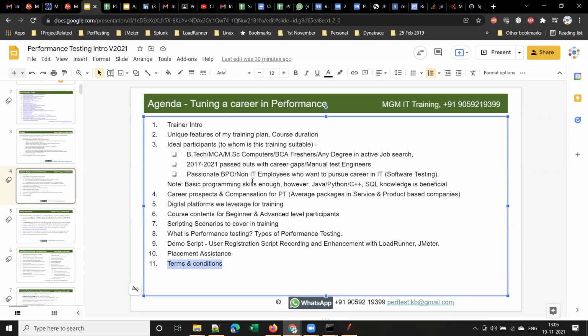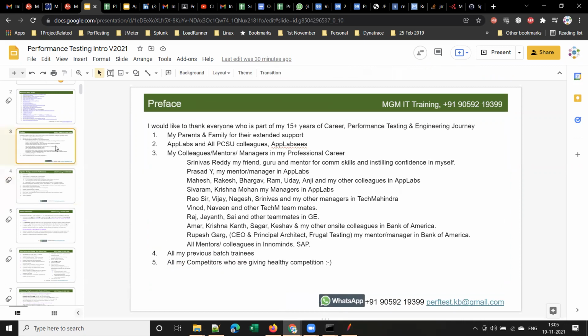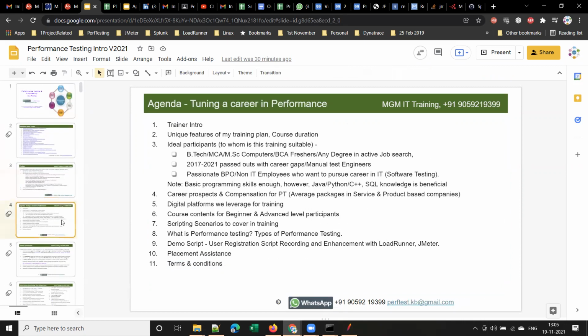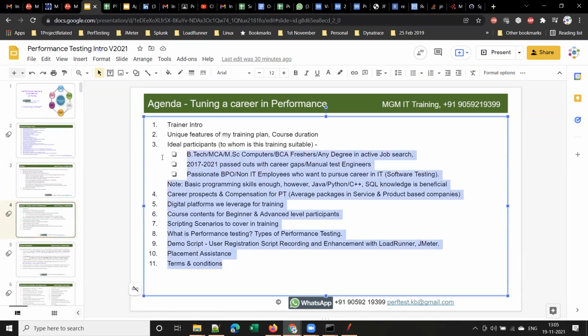So these are the terms and conditions of the training, and each one of the participants should mandatorily do the scripting and share the script with me for review. Clear, guys? I think I covered all the topics which I mentioned in the agenda. Any queries now? I'll take a pause here and address any queries you may have.